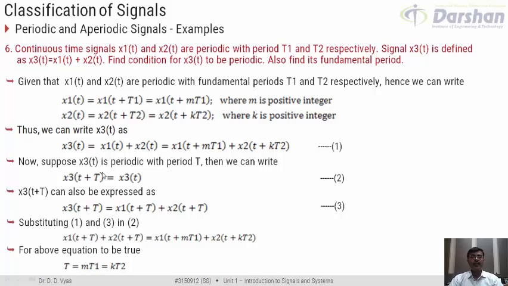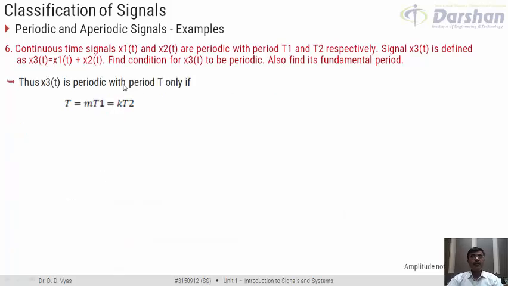That is, we can write that x3(t) is periodic only if its period capital T is equal to M T1 and is equal to K T2. Right? So, from this expression, we can write that the ratio of T1 and T2 should be equal to K by M. I take T2 here, I take M here, so the ratio of T1 by T2 should be equal to K by M. We know K is an integer, and M is also an integer. So T1 by T2 becomes basically the ratio of two integers.